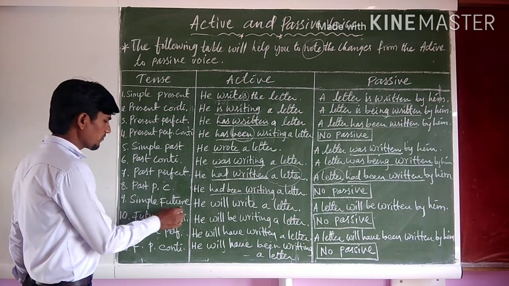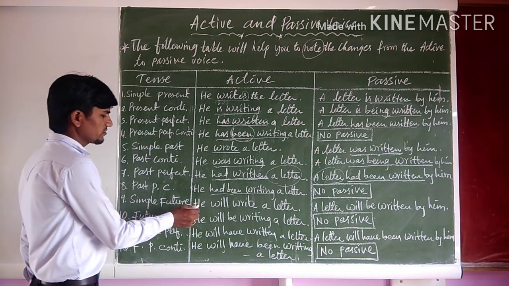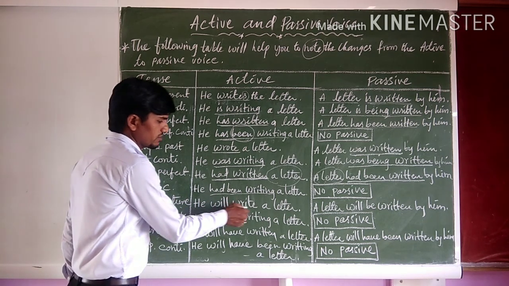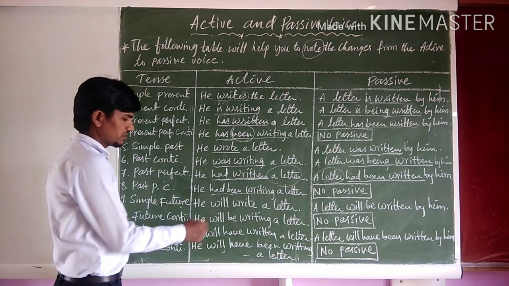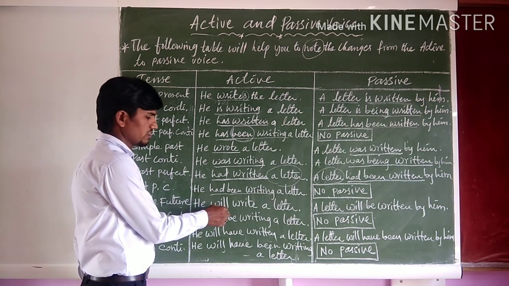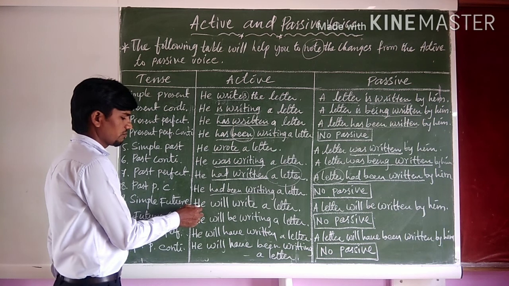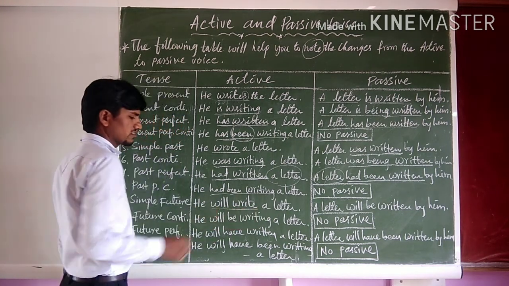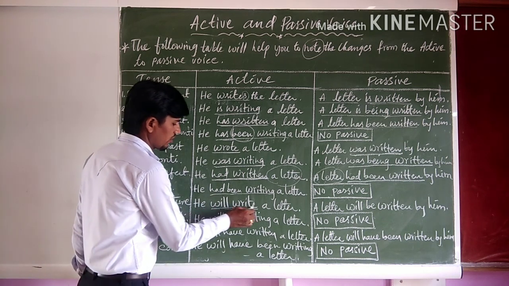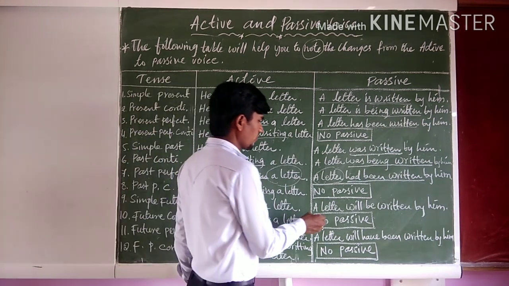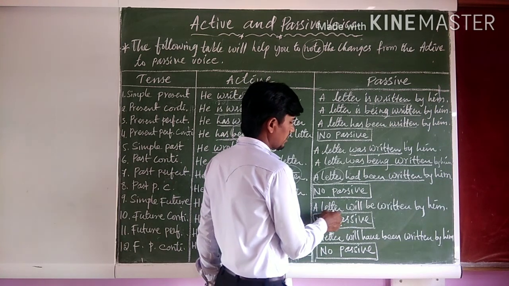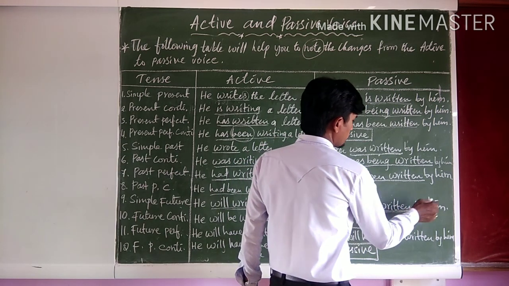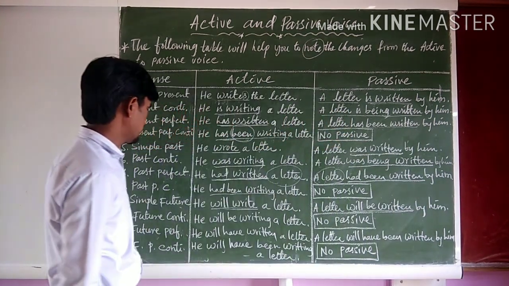And coming to the simple future tense. The simple future tense structure is subject plus will or shall plus V1 plus object. Example: he will write a letter, referring to the simple future tense. So it is written into passive form as: a letter will be written by him.